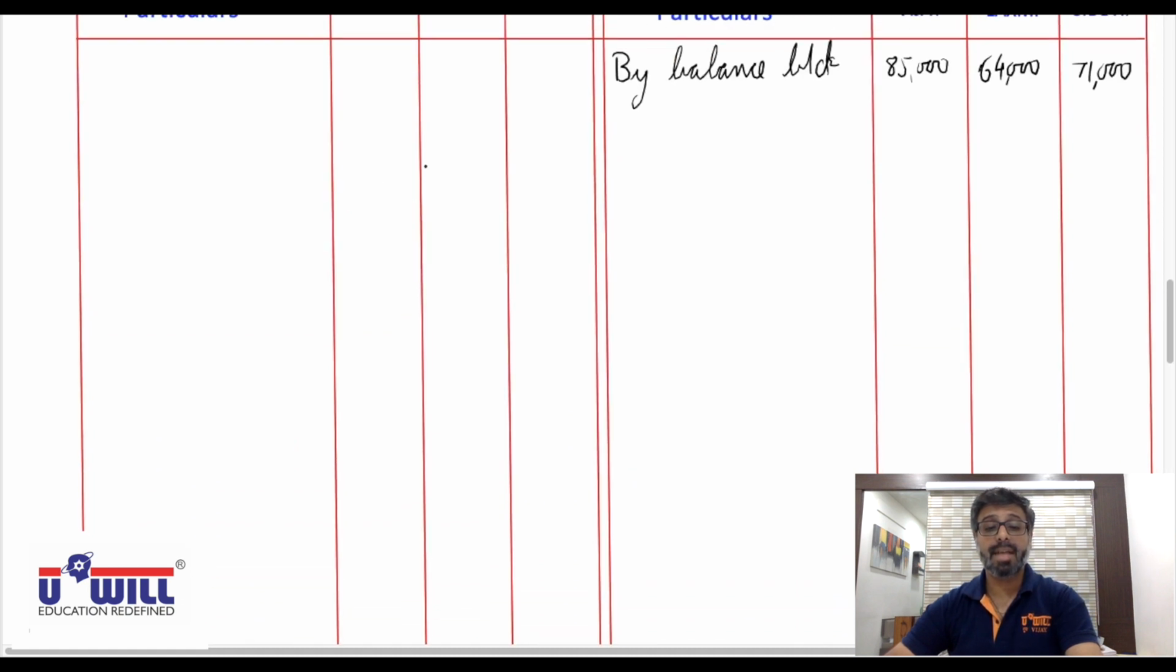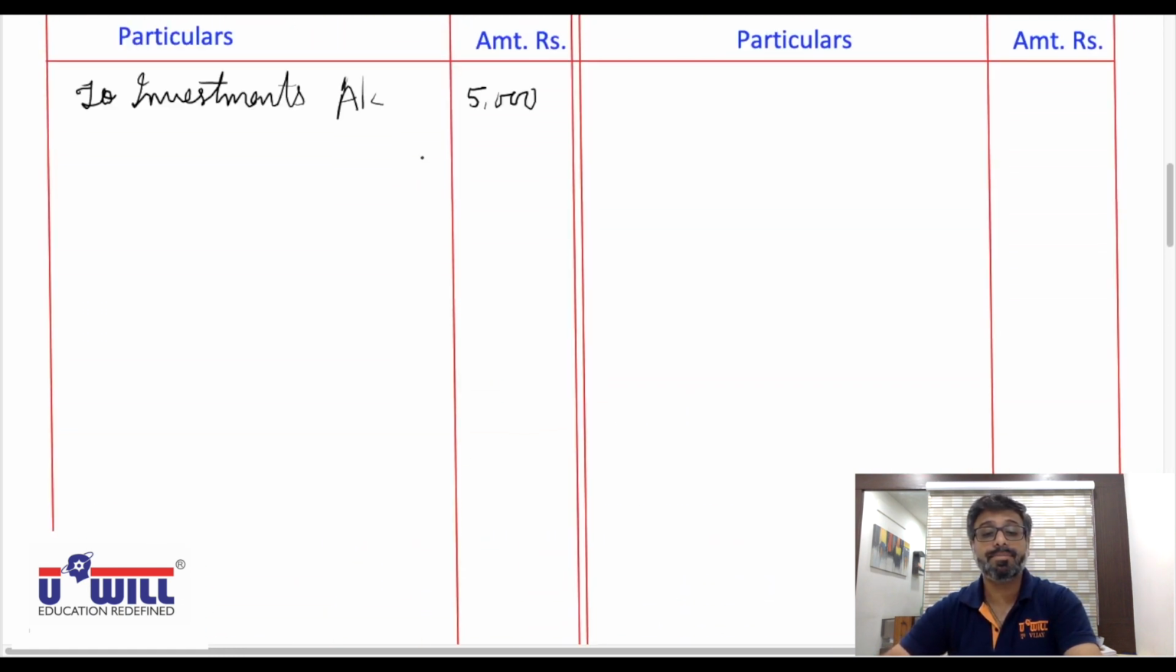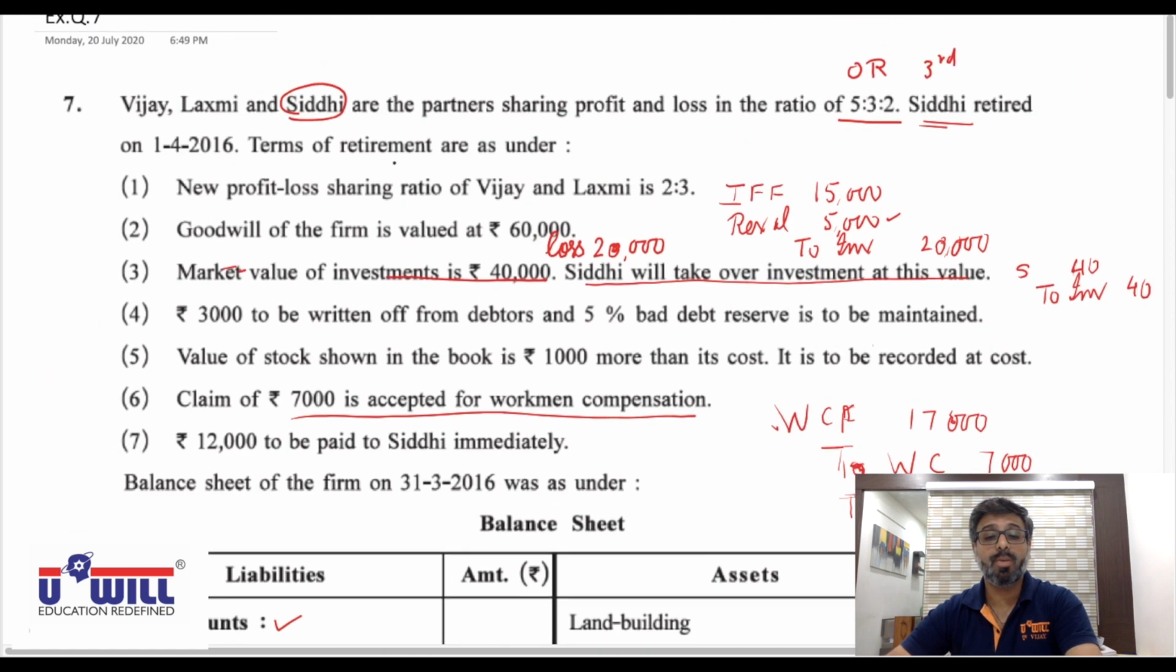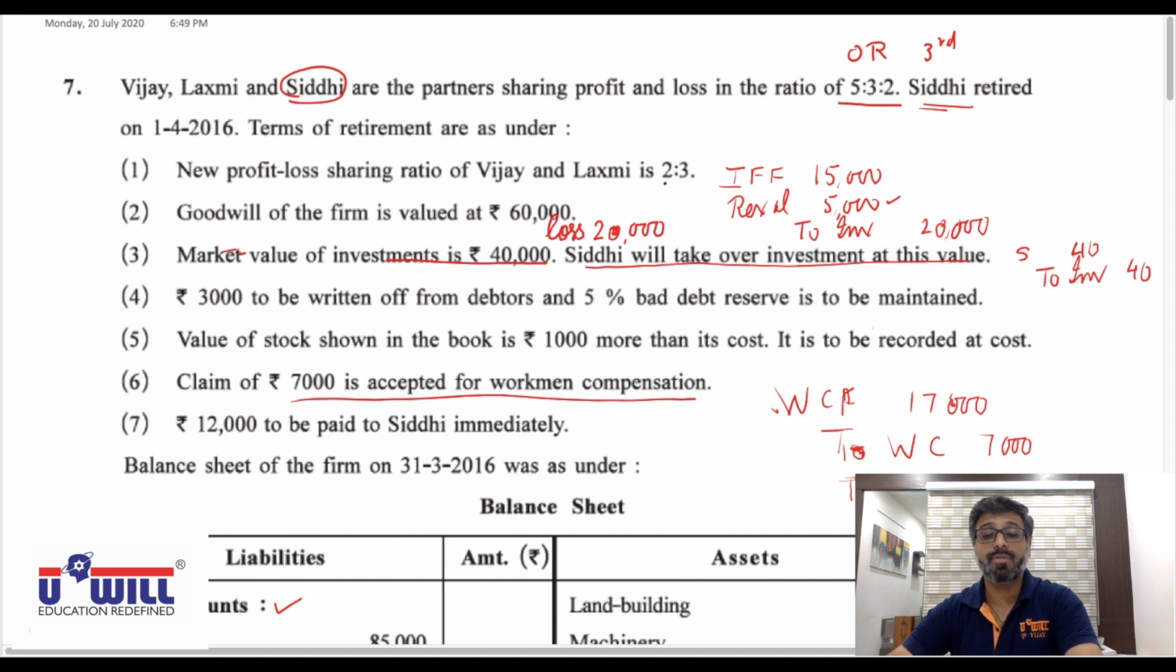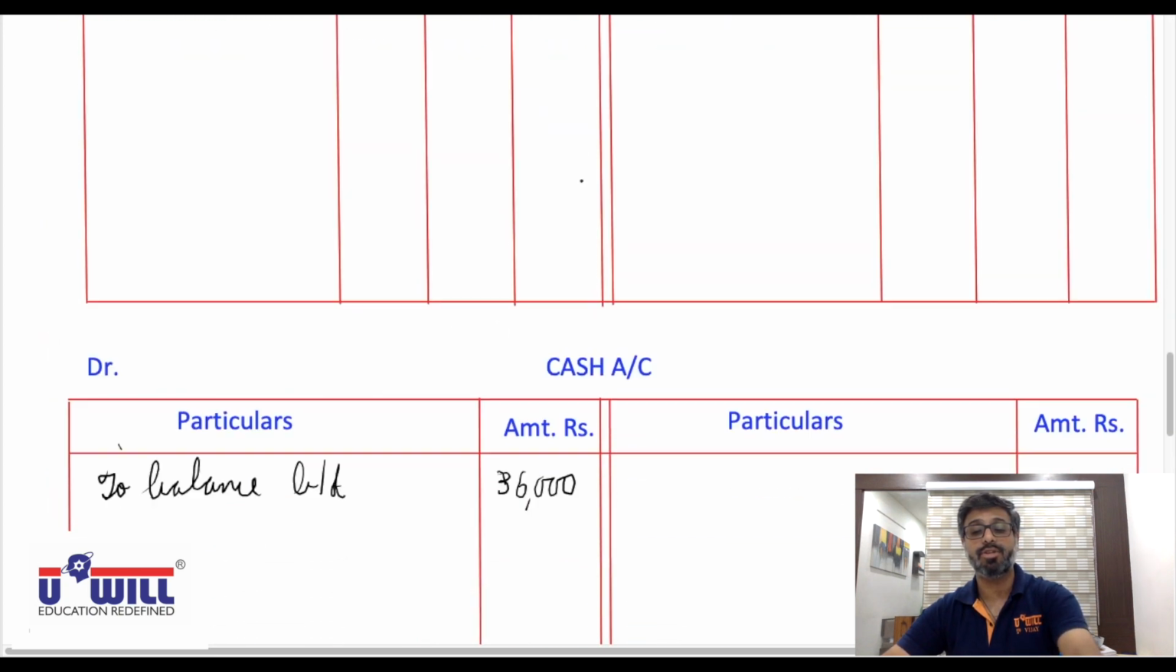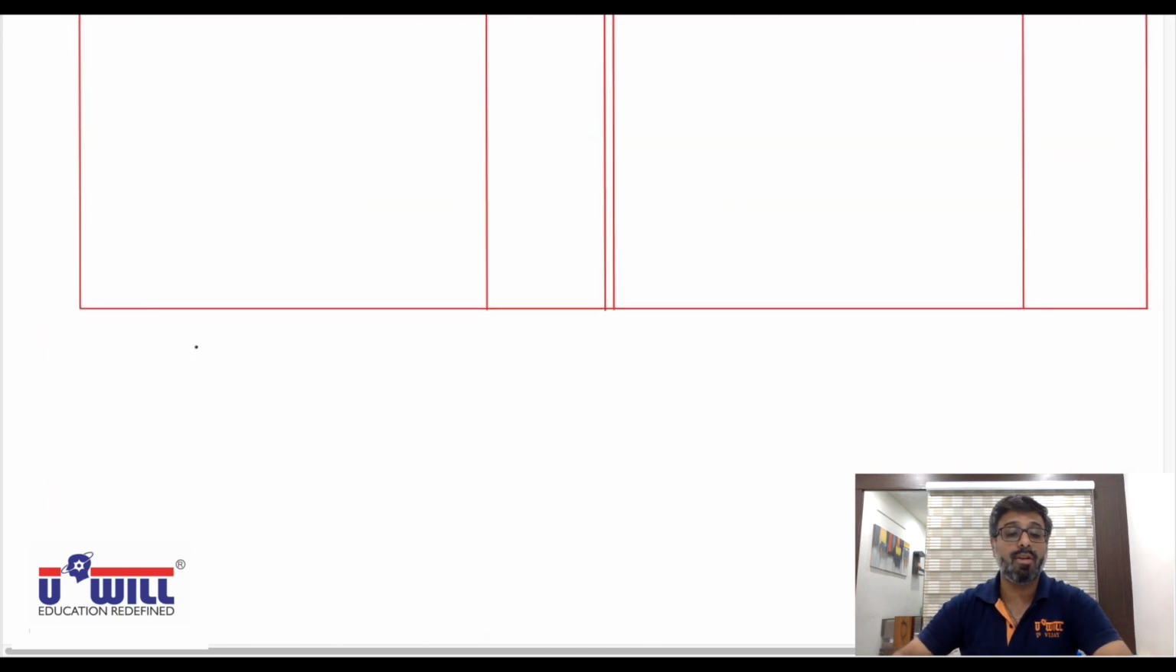Yes, now after cash balance, the next thing, adjustment 1. New profit and loss ratio of Vijay and Lakshmi is 2:3 and old ratio is 5:3:2. So let us first find the gain ratio. Okay, remember in this chapter we'll always require the gain ratio. As in the last chapter we always used to find the sacrifice ratio, here we will always be interested in knowing the gain ratio.